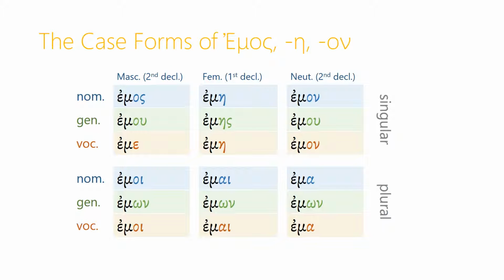The case forms of emos, and really of all of these possessive adjectives, are completely regular. So we've already seen this kind of chart for second and first declension nouns, and all of these endings should be totally familiar to you. So all you have to remember that's new is the m stem, which is the stem for emos, meaning my.